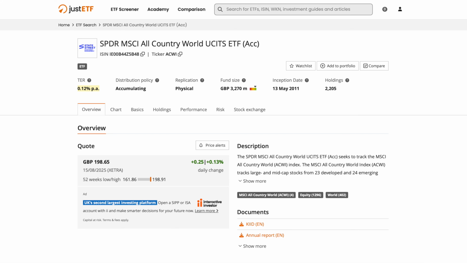But the difference between these two funds is only 3 basis points. The State Street fund is actually cheaper than the Invesco fund at 0.12% ongoing charge. And another fee that doesn't always get enough attention is the spread of that fund. And this can vary throughout the day depending on the supply and demand and the liquidity of the fund.